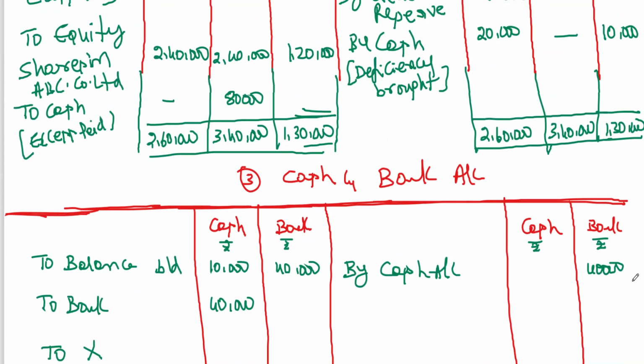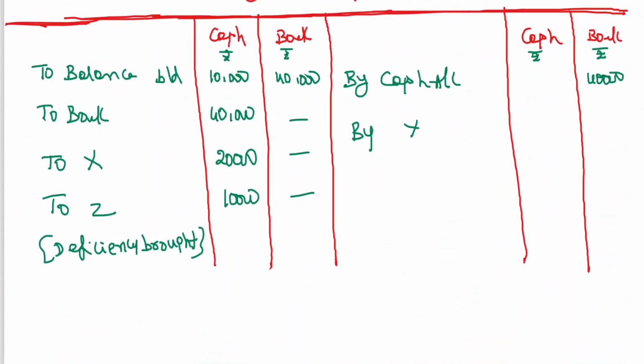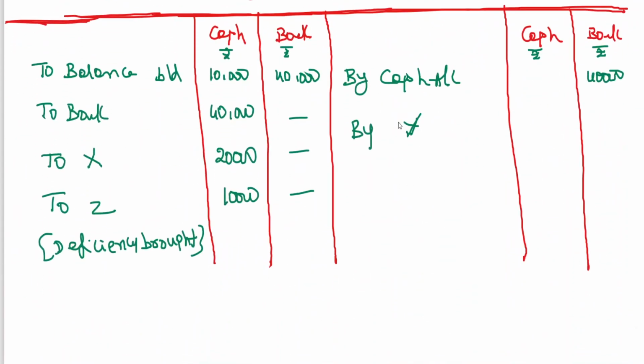X has brought 20, Z has brought 10. And we have made payment to whom? Y. 80,000 has been paid to Y capital. Final settlement. That's it.